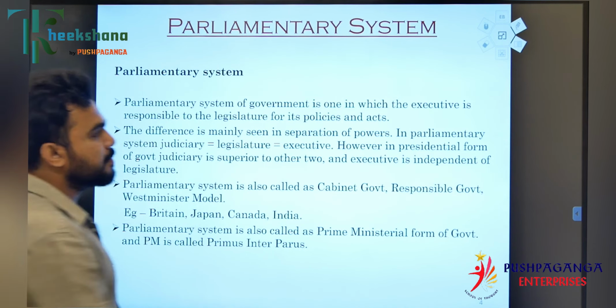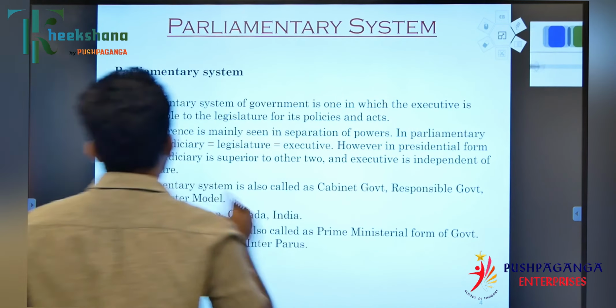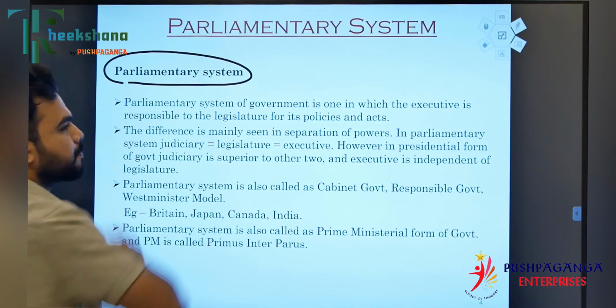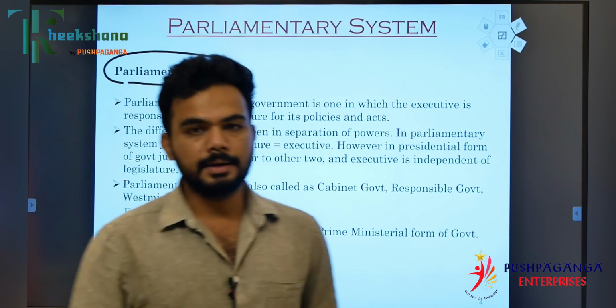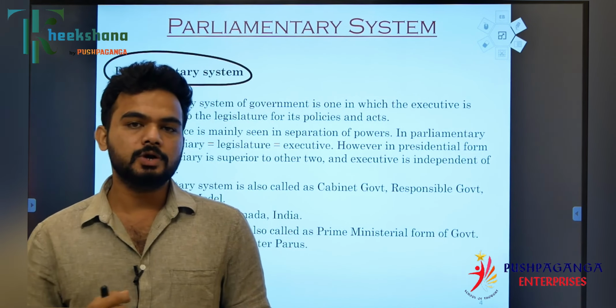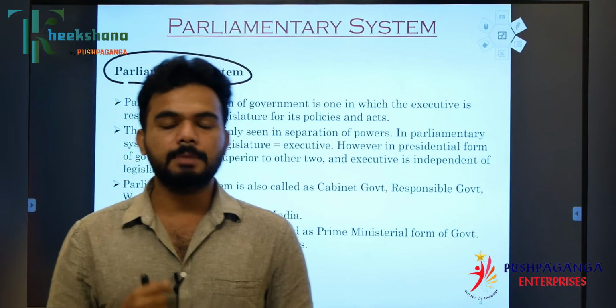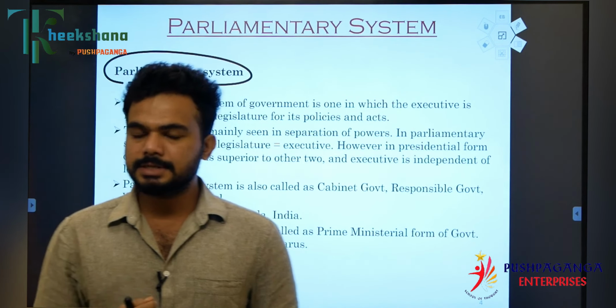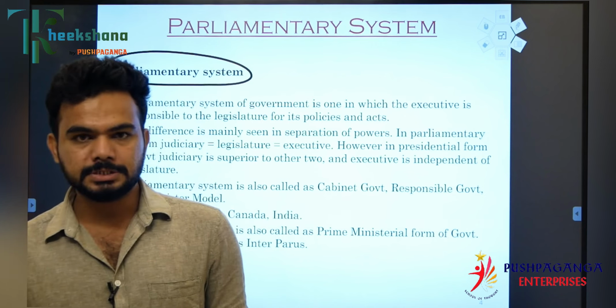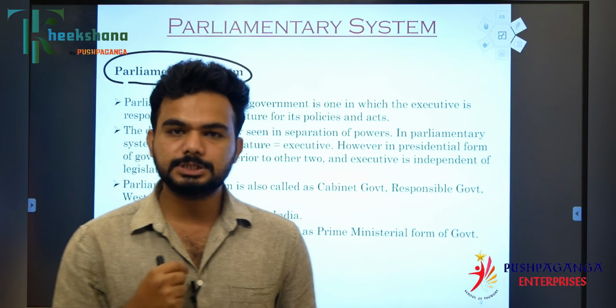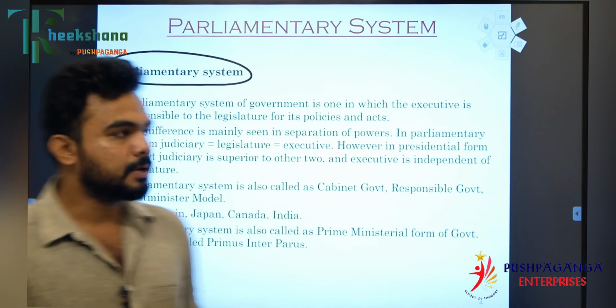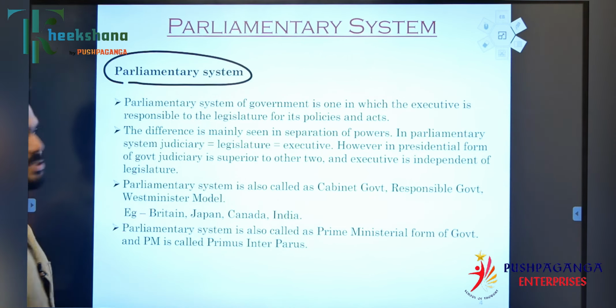Now, the parliamentary system. Why do we need to know more about it? As I said earlier, the Indian Constitution mentions the parliamentary system. We follow the British parliamentary system. So what exactly is the parliamentary system?